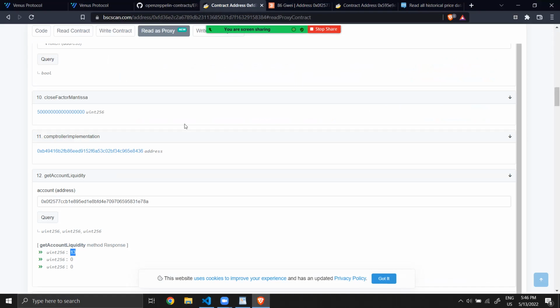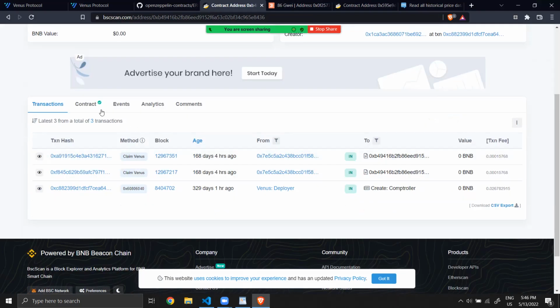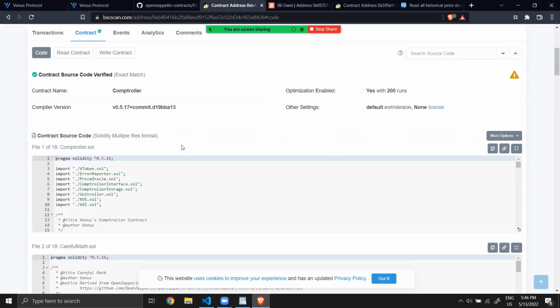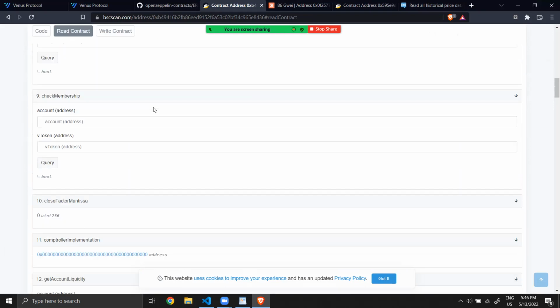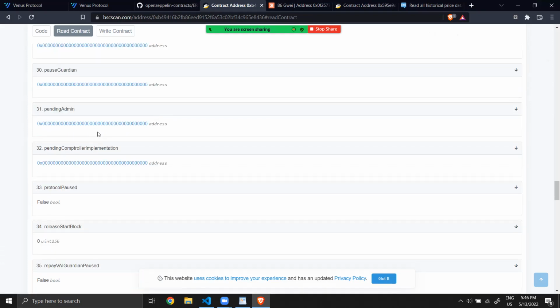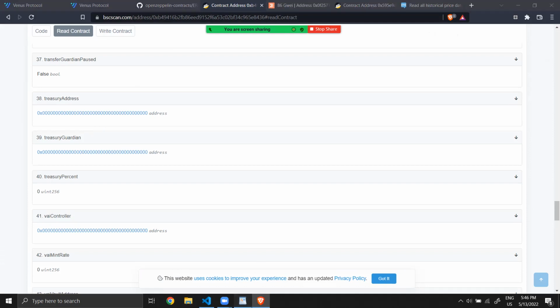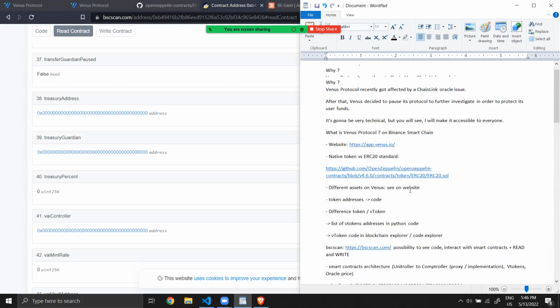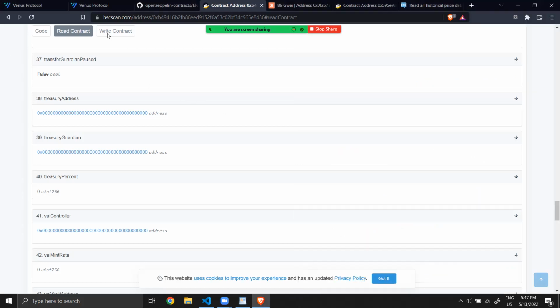Okay. Once again, the unit roller, it's the core thing of Venus. I think, where is the Oracle? Okay, we have to come back and go to the unit roller.